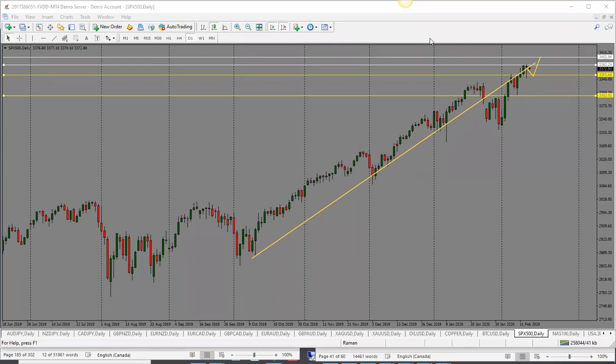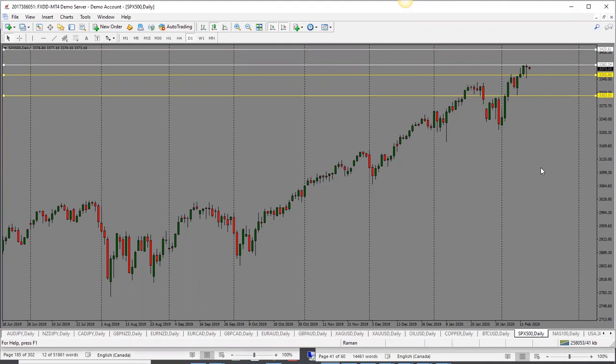So bias here, actually let's make it neutral, because if it doesn't hold below 3380, it is going into 3400, and then I would look for 3420 as the next target there. So neutral bias for S&P 500.